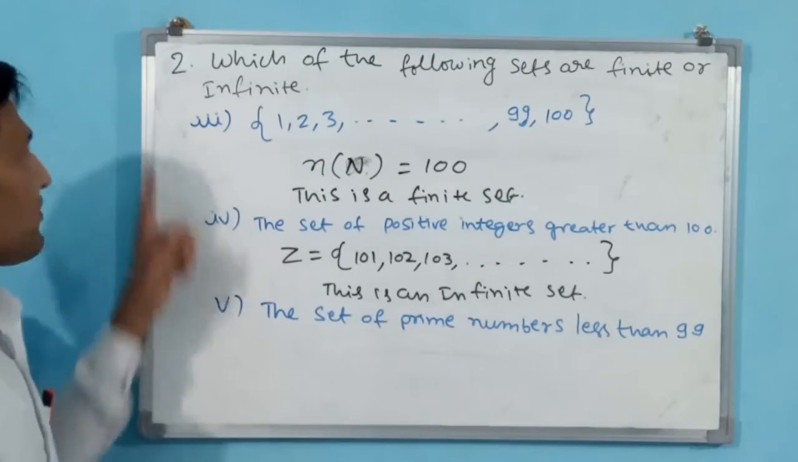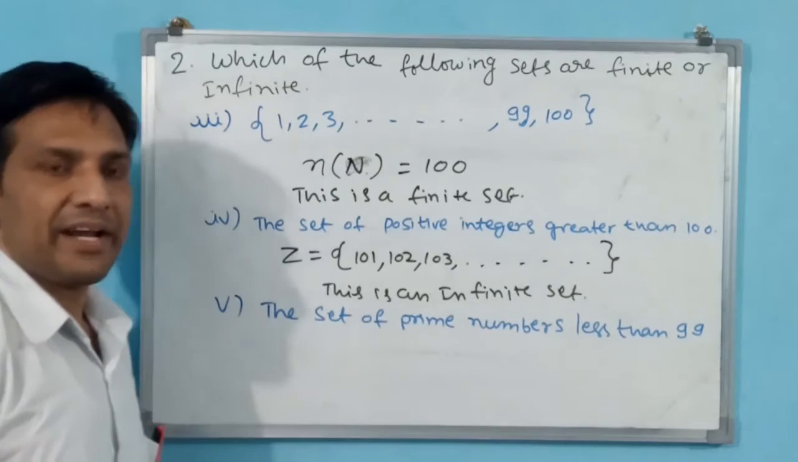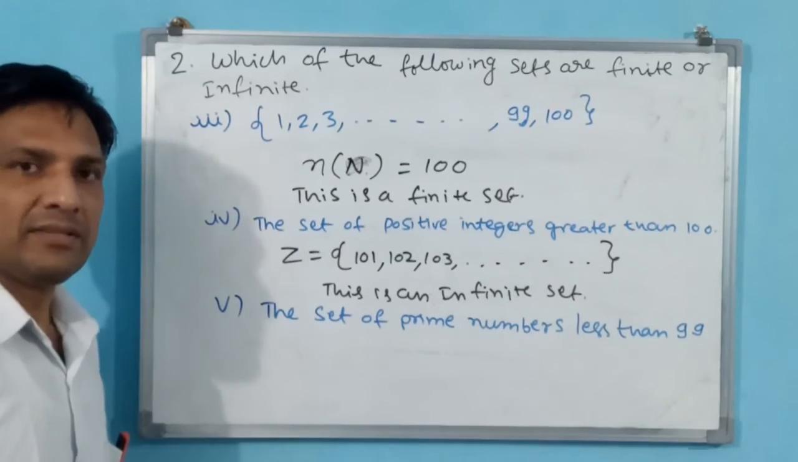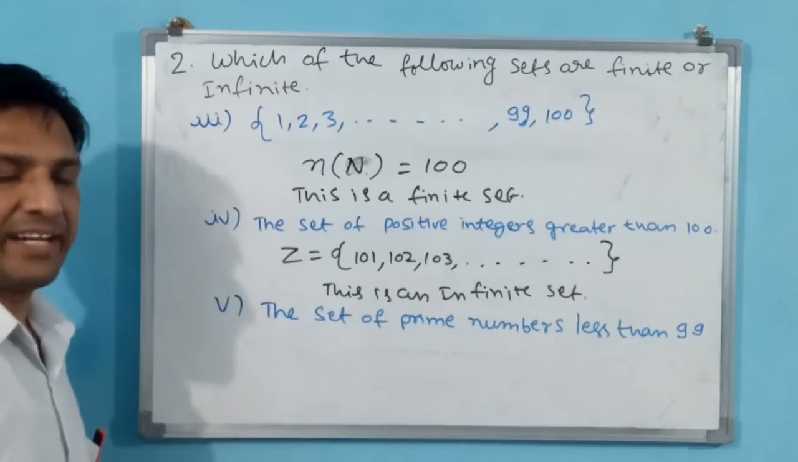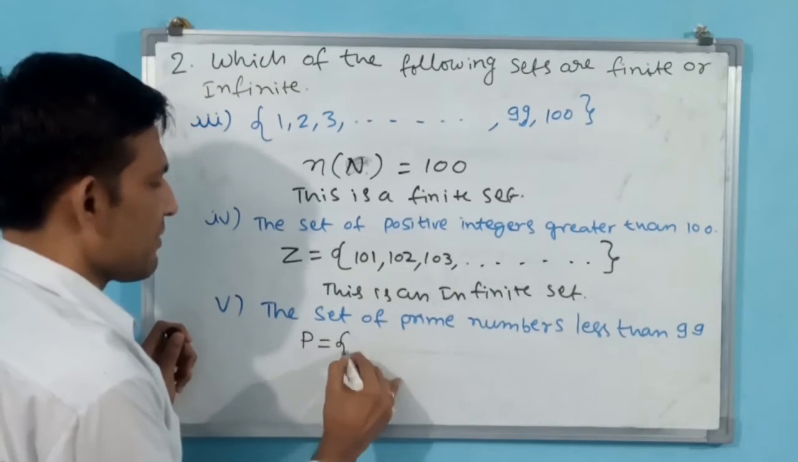See here, fifth part of the second question. The set of prime numbers less than 99. Prime numbers set you have to make, and those numbers also should be limited up to 99. Okay. See, prime numbers set like this I can mention.